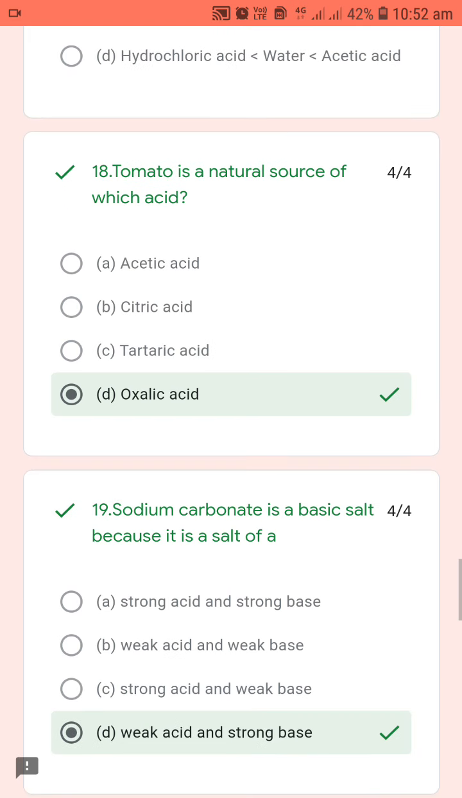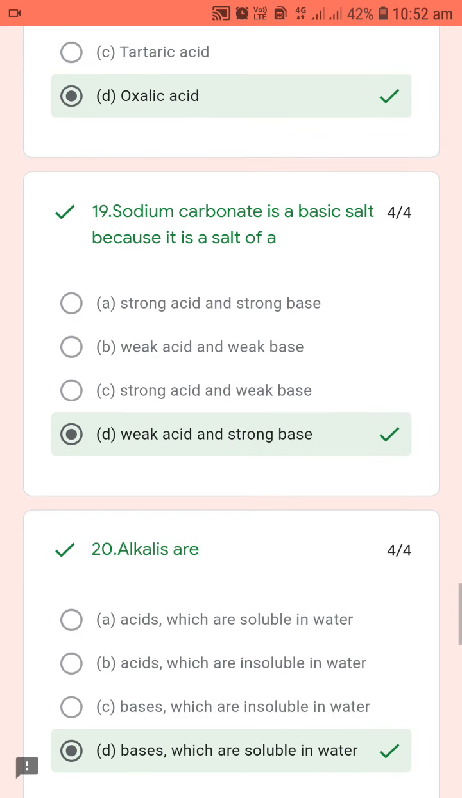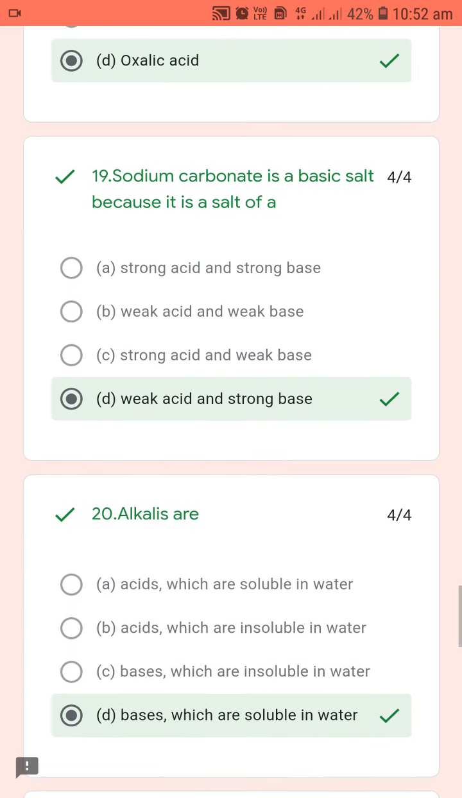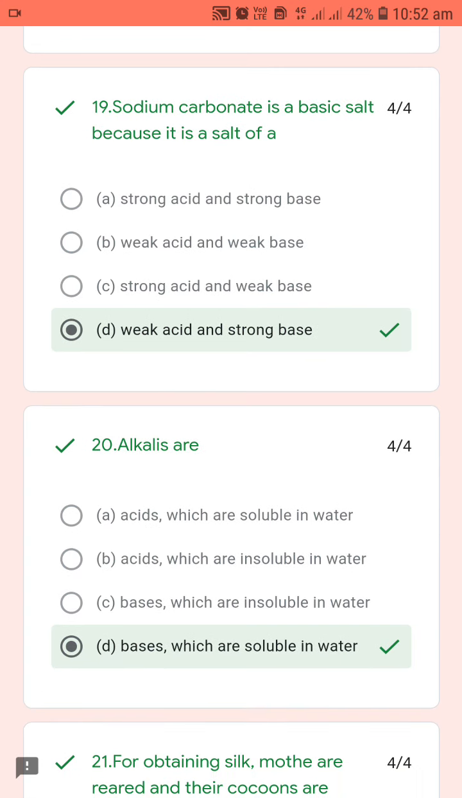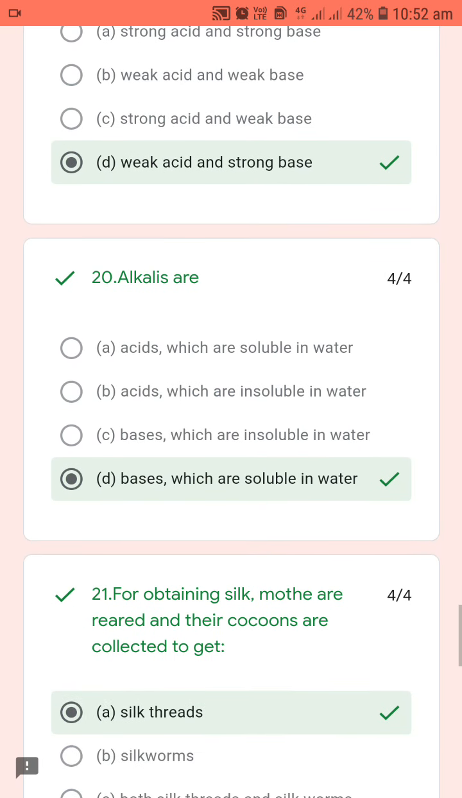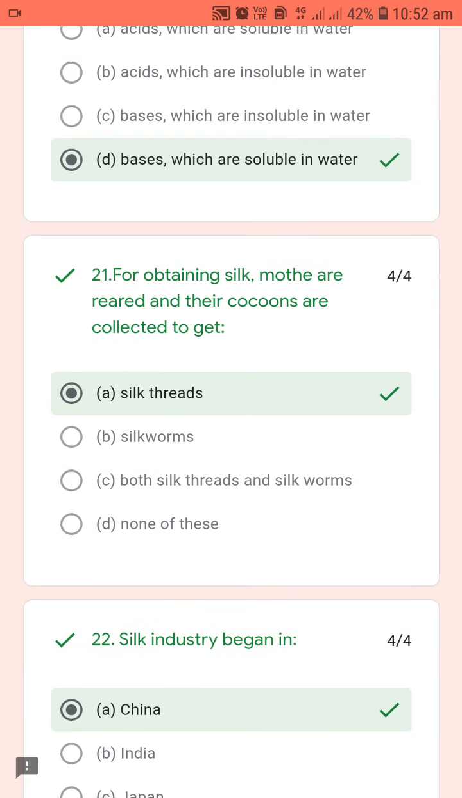Tomato is a natural source of oxalic acid. Sodium carbonate is a basic salt. So we have studied about types of salt. Sodium carbonate, as it is basic in nature, is a combination of a weak acid and a strong base. So which strong base is there? NaOH, and the weak acid is carbonic acid. So when carbonic acid and the strong base NaOH react with each other, they form sodium carbonate, which is a basic salt. Alkalis. Alkali is the particular word which we use for bases which are soluble in water. Option D is the correct answer.